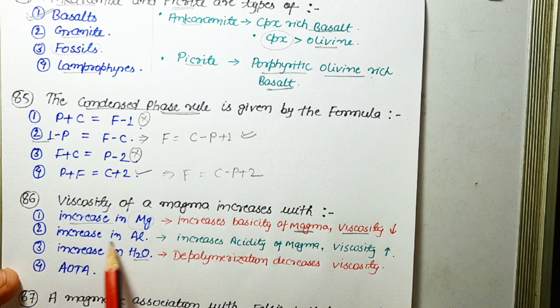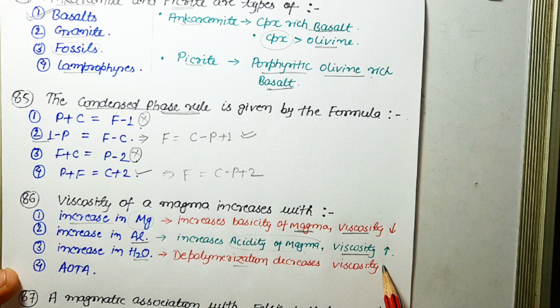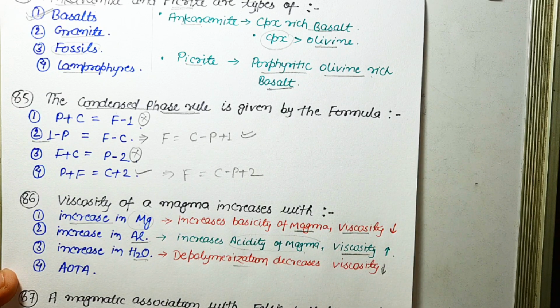Increase in aluminum or increase in silicon will increase the acidity of magma, and because magma becomes more acidic, viscosity will increase. And increase in H2O, as I told you, depolymerization takes place, and because of depolymerization, viscosity decreases. Okay, so the correct option is increase in aluminum increases the viscosity of magma.